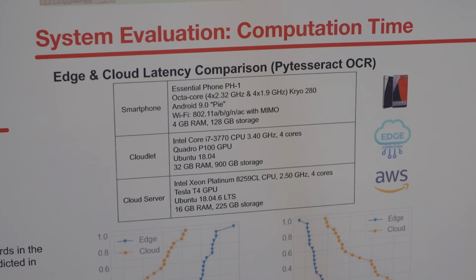We also deploy it onto the cloudlet and the cloud server. The cloudlet is an edge server deployed right here at CMU, in the Gates Center. And the cloud server is a system deployed in North California. Based on the two parts, we can now compare the latency of the edge and the cloud.